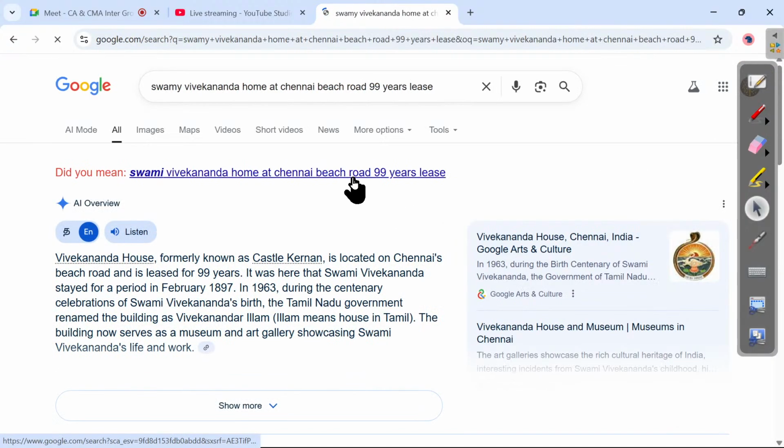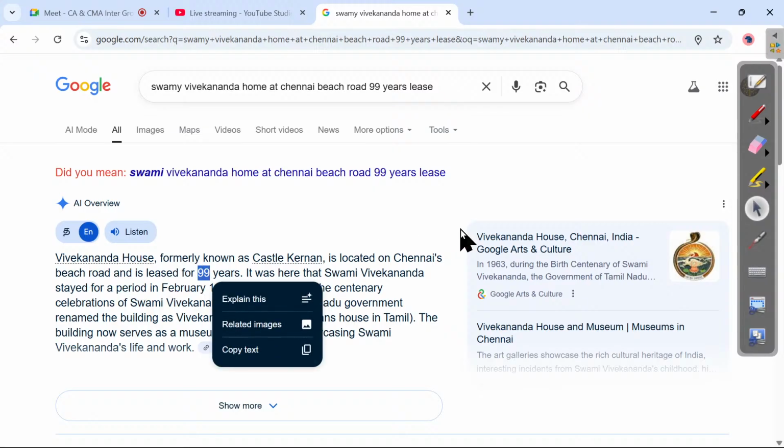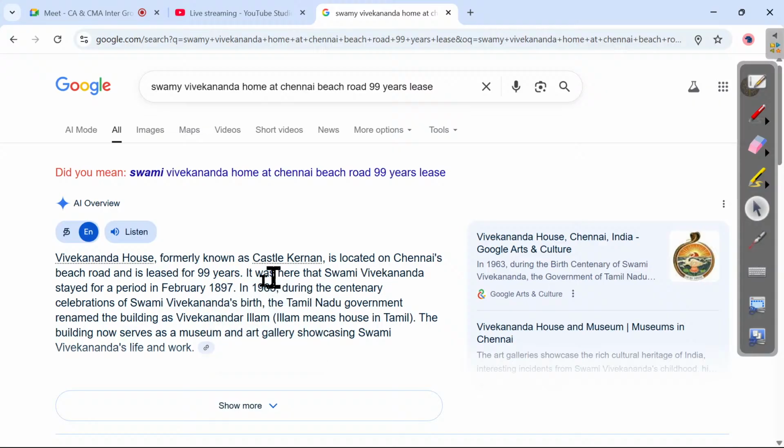Let's see. Vivekananda House, formerly known as Castle Kernan, is located in Chennai's Beach Road and is leased for 99 years. Surprisingly, we are in the age to see the end of the 99 years lease. No more Vivekananda, no more the person who gave that in lease, and lessee, lessor no more exist now. It was there that Swami Vivekananda stayed for a period in February 1897.